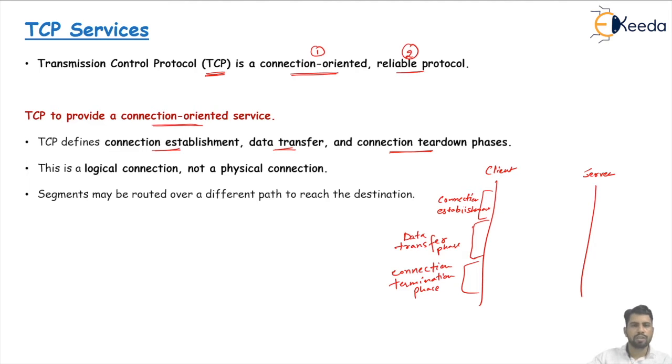It means we are not reserving any resources, we are not reserving TDM or FDM slots or bandwidth in the medium. No, we are just making a logical connection. That connection works like a logical, virtual connection, not a physical one, and no resource reservation is done here. Since it is a logical connection and not a fixed path, our segments may be routed through different paths.